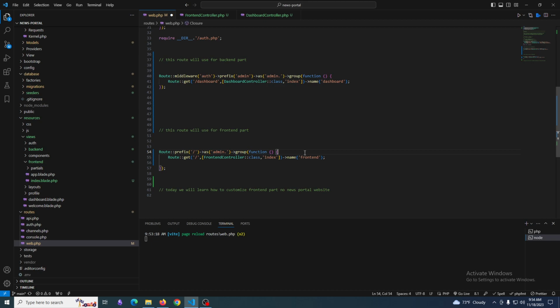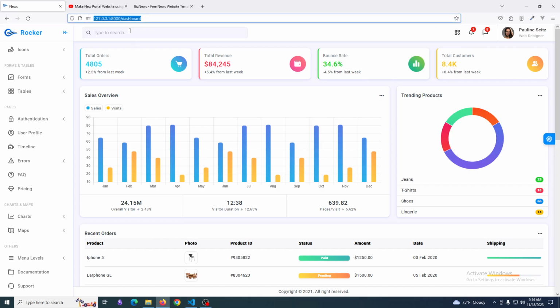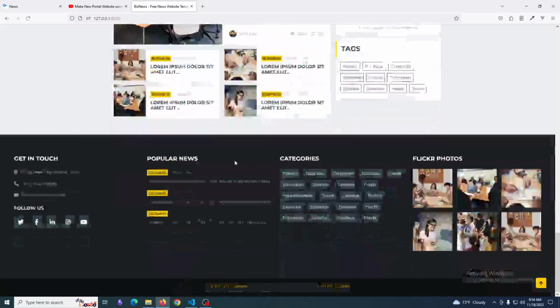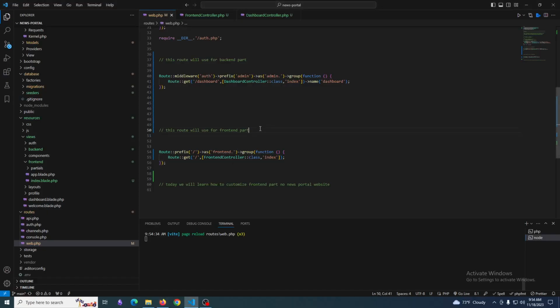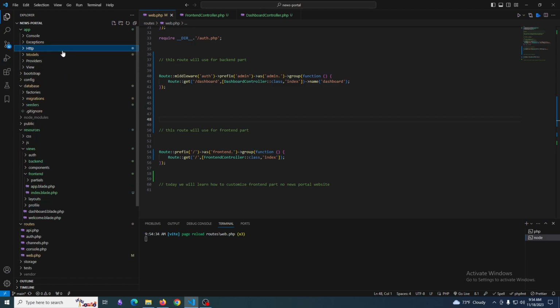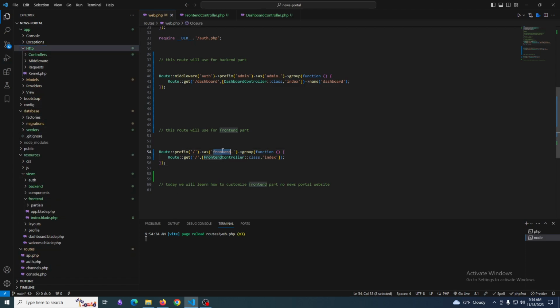We need to set a frontend here. It will get automated here. Its name will be frontend here. So I'm trying to check if it is okay or not. Yeah, all is okay. The frontend and backend sides are okay.